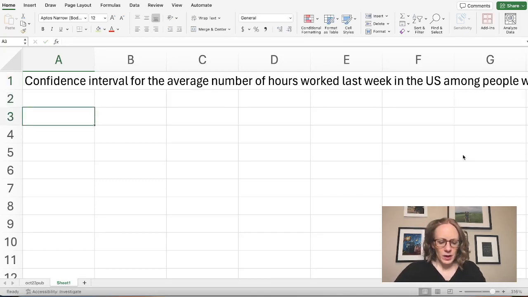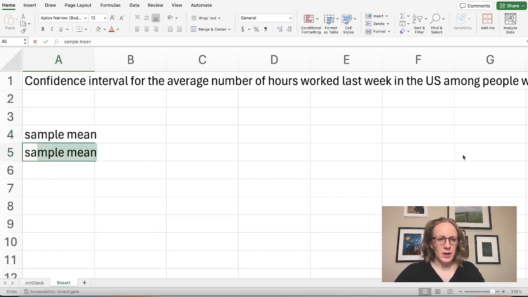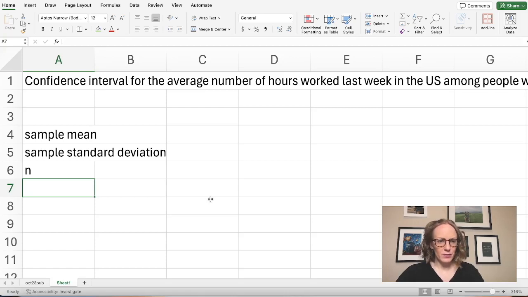So what we need to do is find our sample mean and our sample standard deviation, and we'll need to find our n, our sample size, and then we'll need to use all of those to get our confidence interval. I guess we also need our t alpha over 2 value. These are all things we need to get our confidence interval.